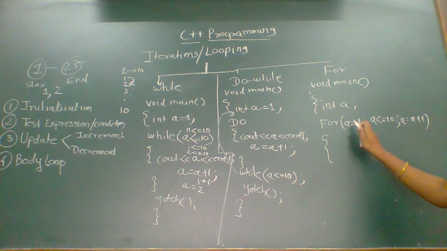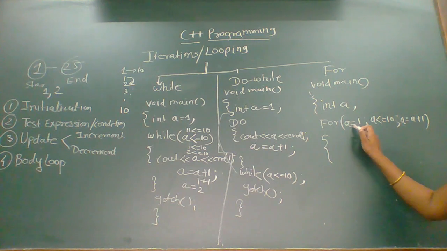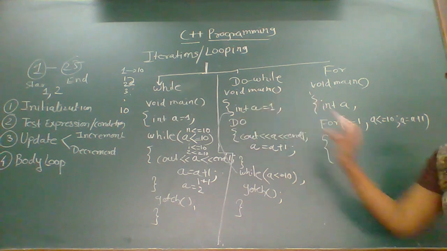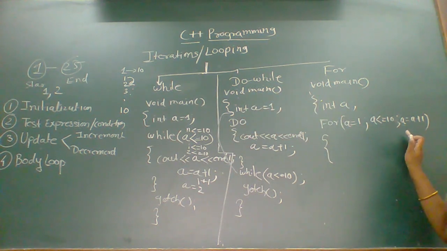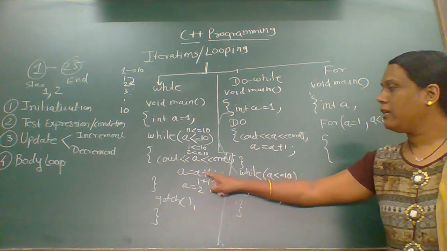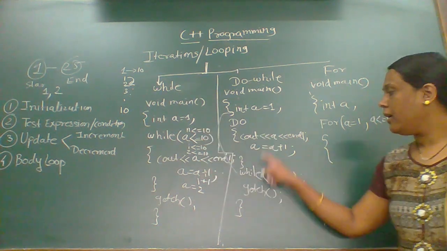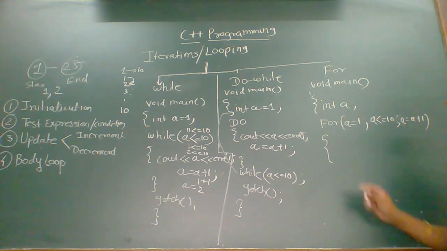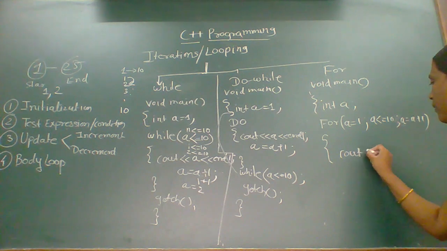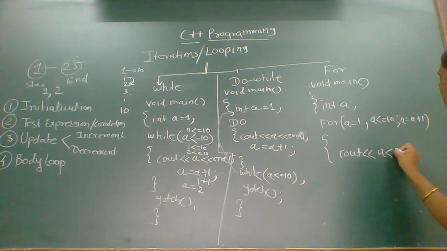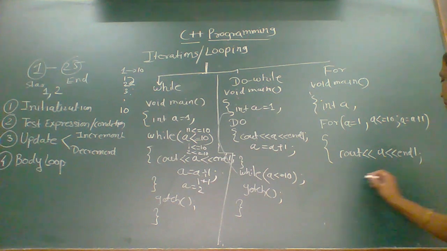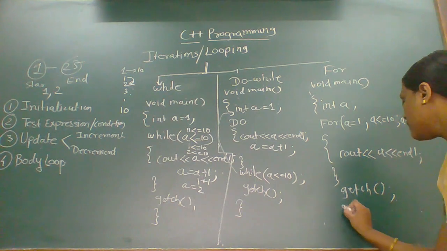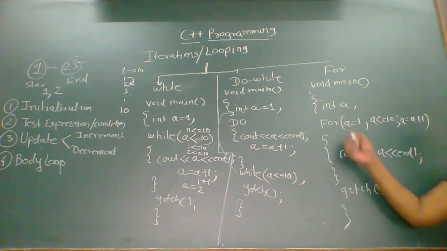What we did here: the first statement is the initialization, the second statement is the test expression, and the third statement is the updation, that is the increment. Whatever three statements we wrote separately, we combine in one loop. So this is nothing but the for loop, and inside the body we are going to write cout a, that is printing the value. Then we write the getch. So this is about the for loop.